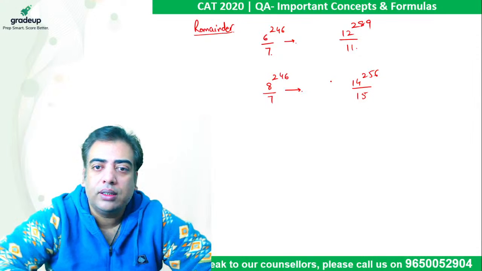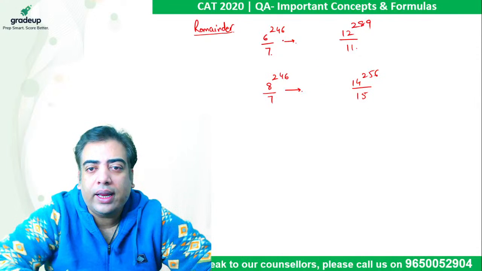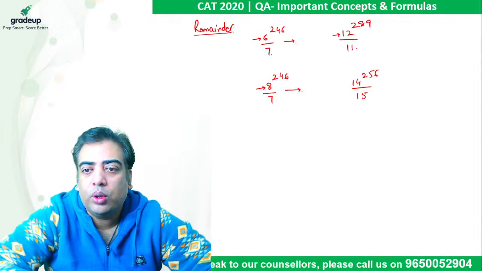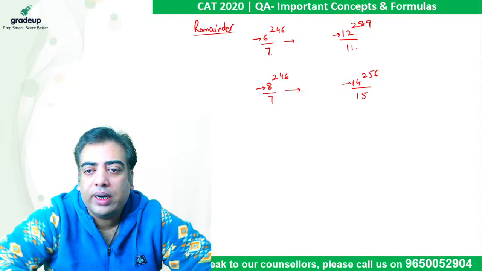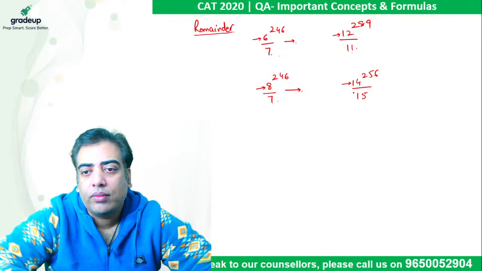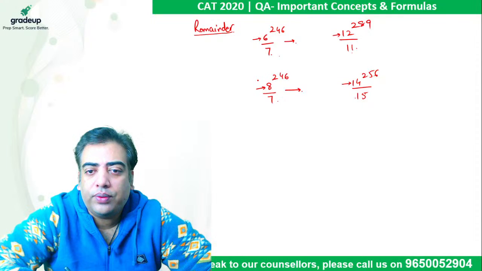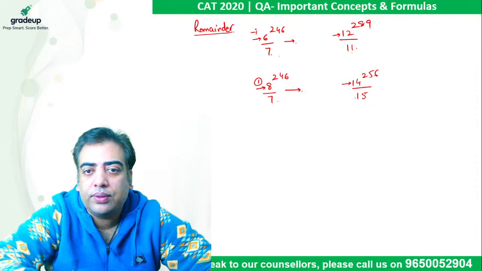In any case, if the number in the numerator is one more or one less than the value in the denominator, we can always say the remainder is 1 or -1 in these types of cases.